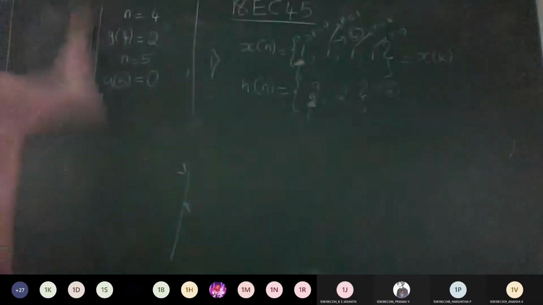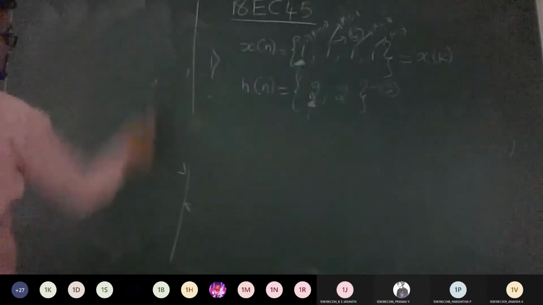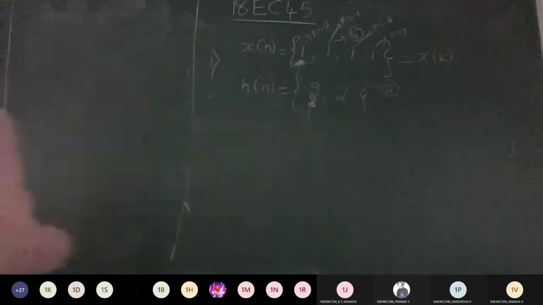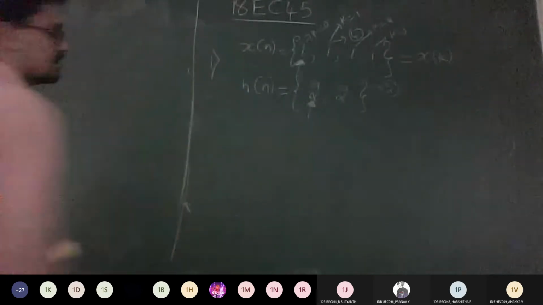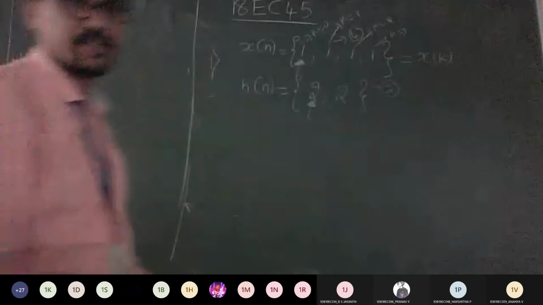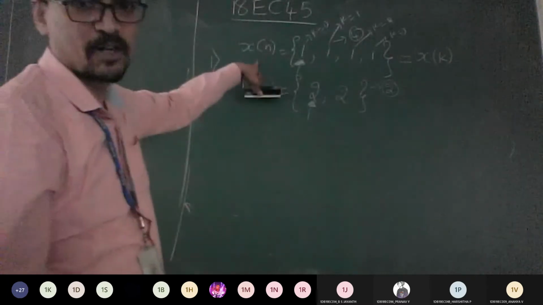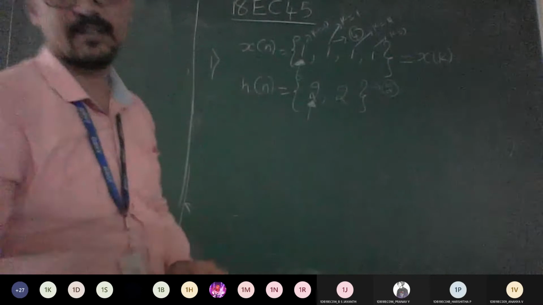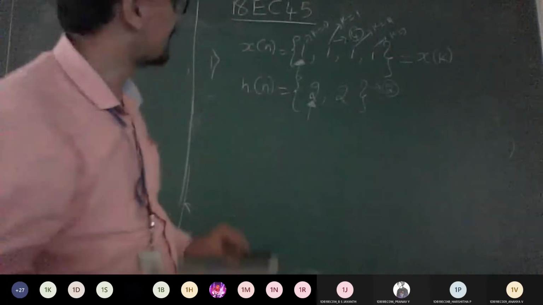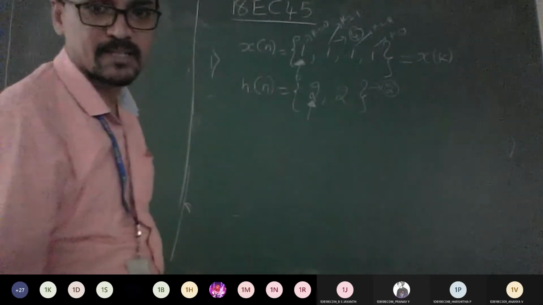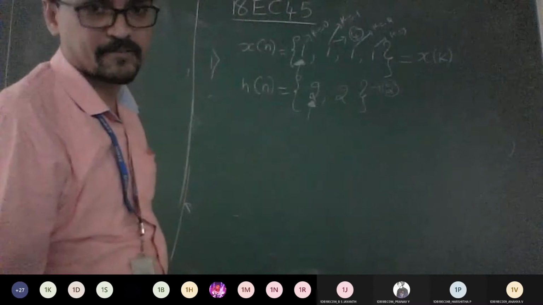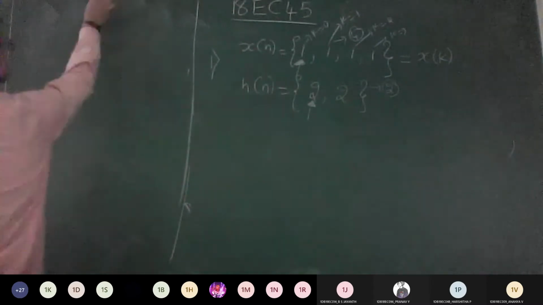So I'll go this side. What is the meaning of sketching? I hope you will remember, right? The formula remains the same. Instead of dumping the values in the formula and expanding, try to show that in a waveform. So the first thing you need to plot is x of k and x of n and h of n, nothing but x of k into h of k. So let's try to plot that first.